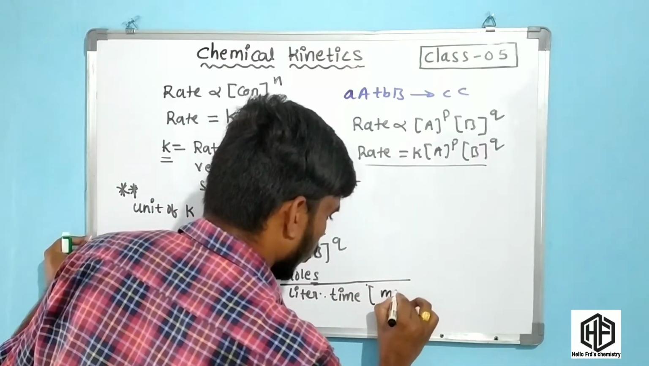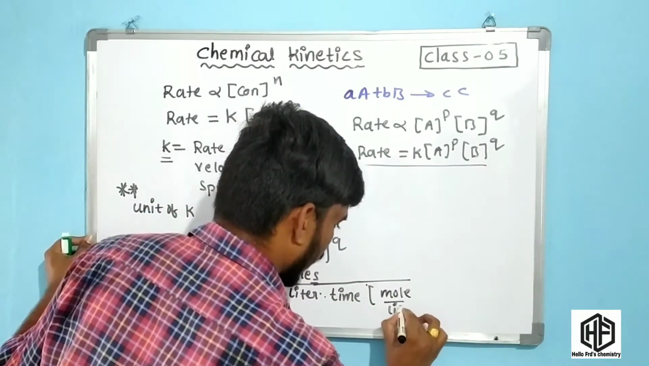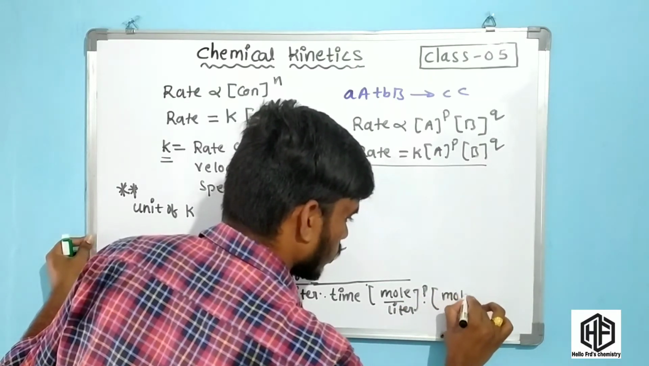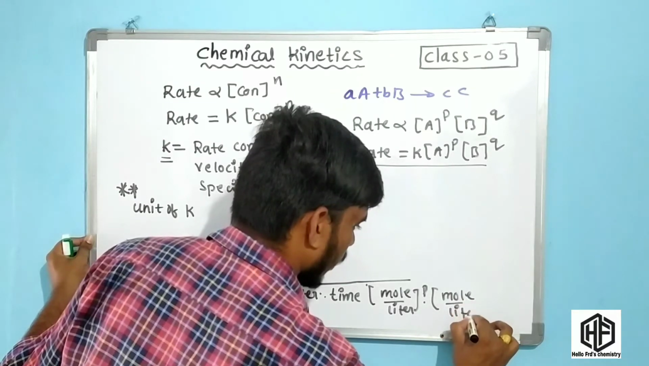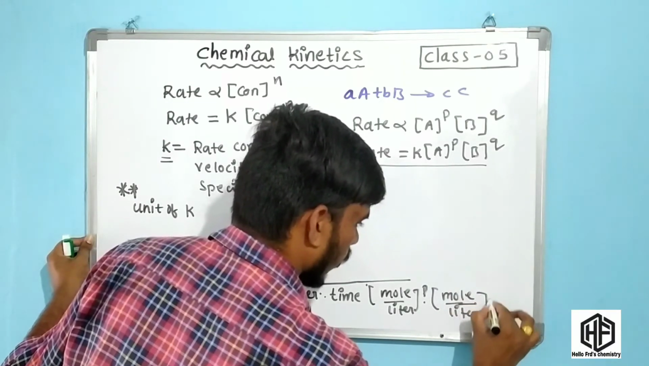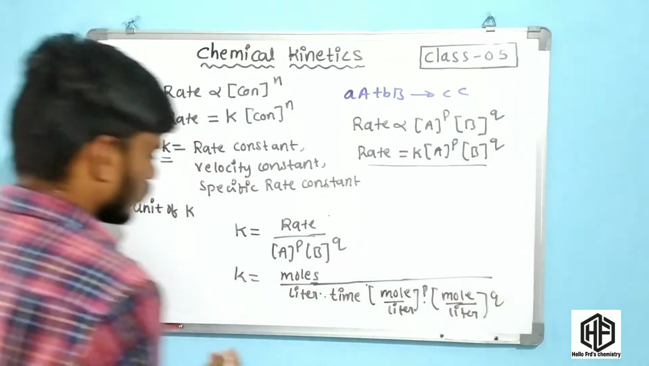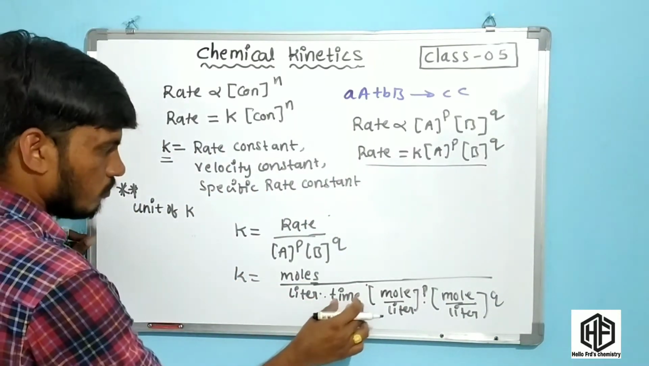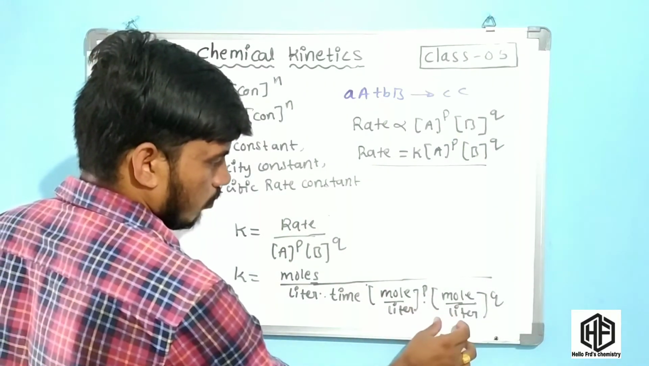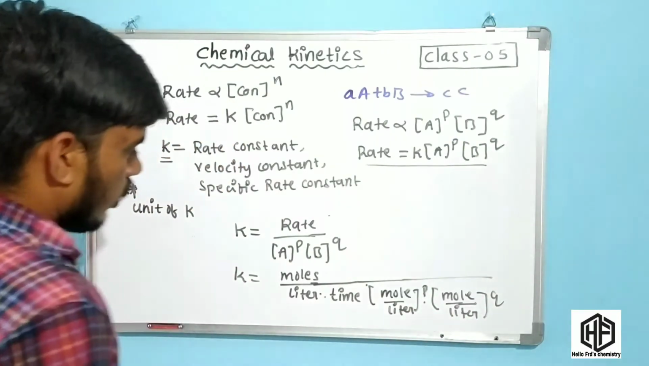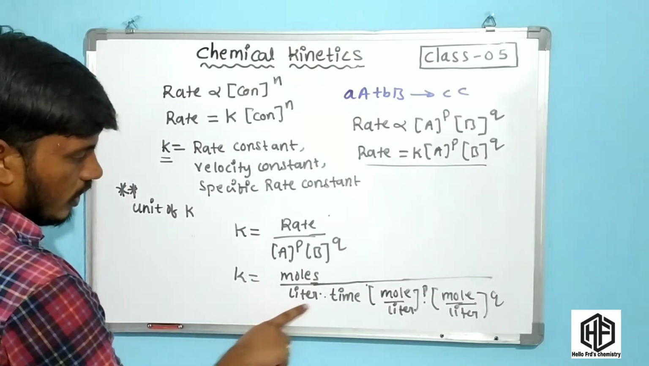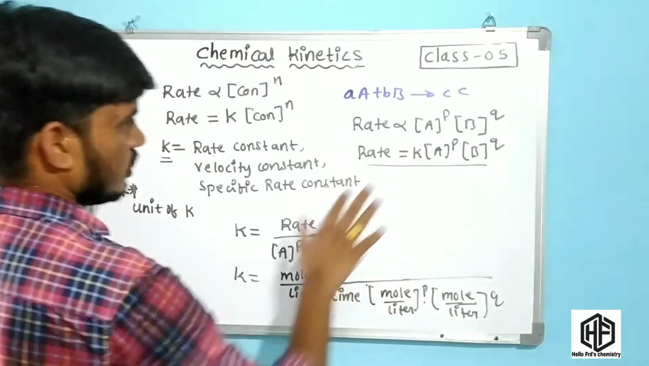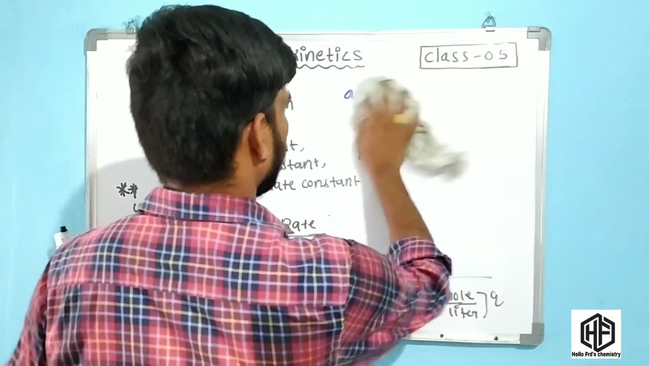Moles per liter power p and moles per liter power q. Okay friends, what are the units? Units of the rate are moles per liter into time, and the denominator is moles per liter power p and moles per liter power q. Finally k is equal to moles per liter into time over moles per liter power p and moles per liter power q. This is clear, friends.